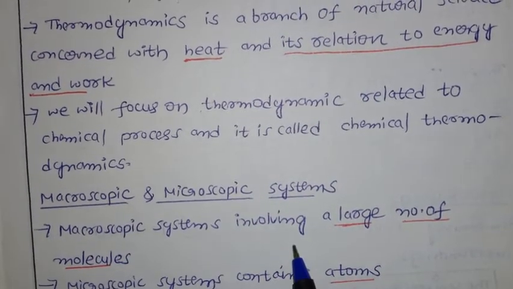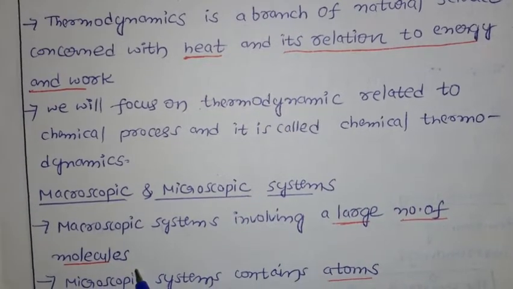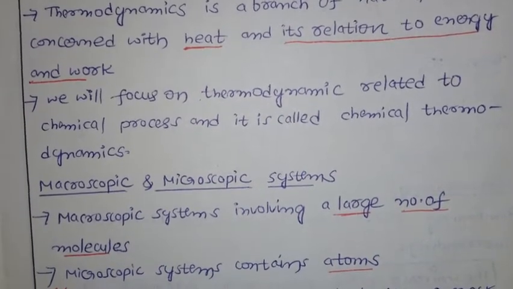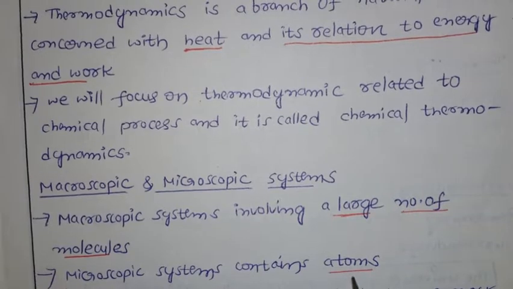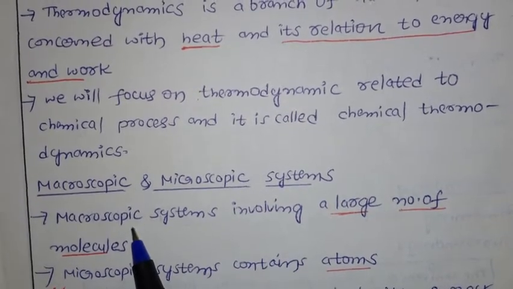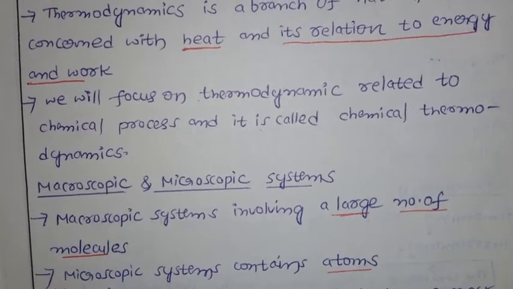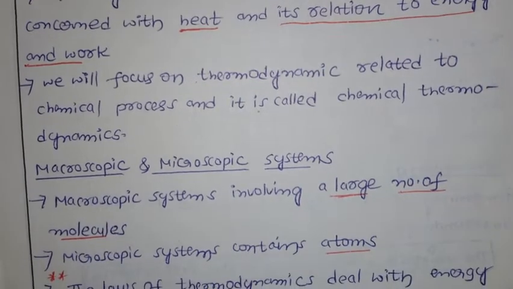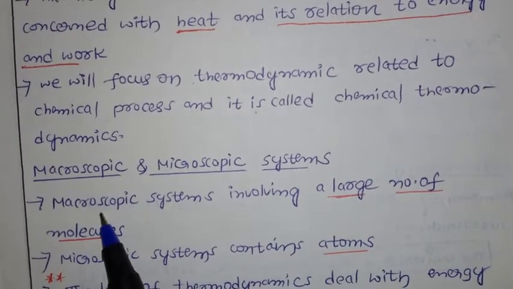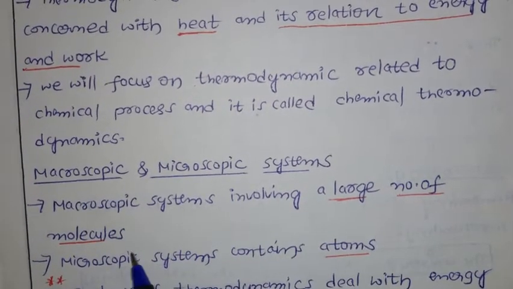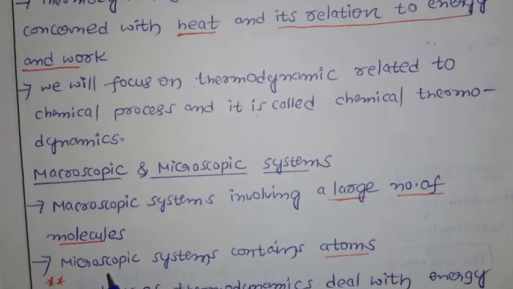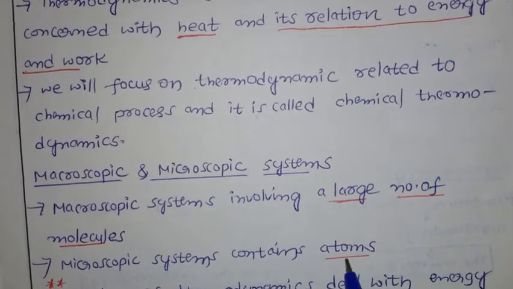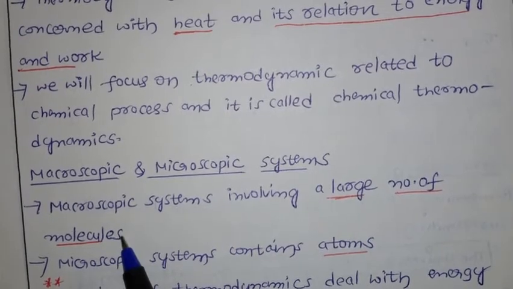Macroscopic systems involve a large number of molecules, whereas microscopic systems contain atoms. The name itself indicates it: macro means big, micro means small. So a macroscopic system involves a large number of molecules, while micro means you discuss atoms, the smaller levels. Macro is the larger level and bulk molecules.